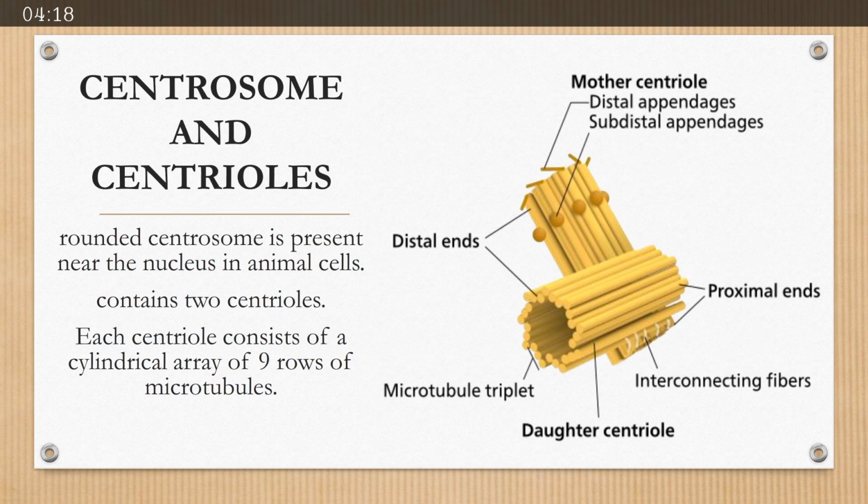Next organelle is centrosome and centriole. The centrosome is rounded and present near the nucleus, and these are cytoplasmic organelles present only in animal cells. It contains two centrioles. Each centriole, if you can see the diagram, is an array of 9 rows of microtubules.